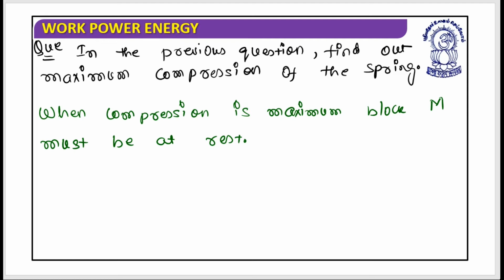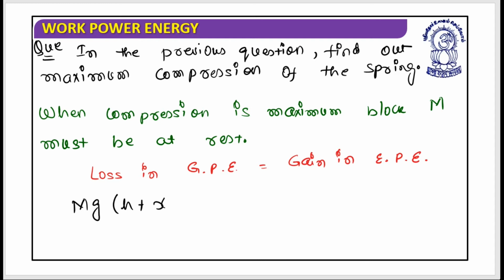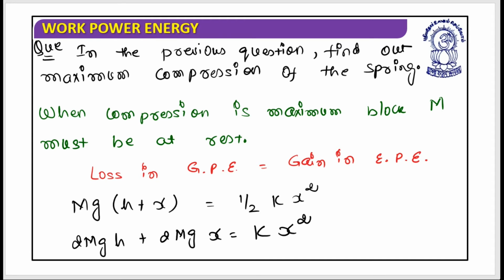And so the loss in gravitational potential energy is equal to the gain in the elastic potential energy. So this could be written as mg into bracket h plus x, that should be equal to half kx square, and that could be written as 2mgh plus 2mgx equals k into x square.